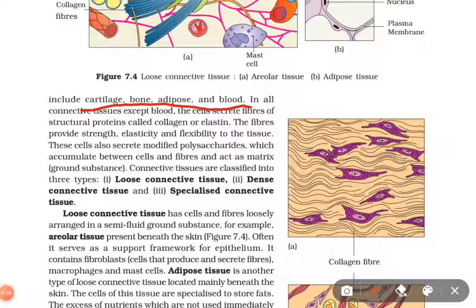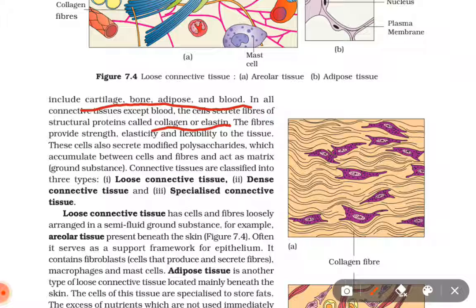In all the connective tissues except blood, the cells secrete fibers of structural proteins called collagen or elastin. The fibers provide strength, elasticity, and flexibility to the tissues. These cells also secrete modified polysaccharides which accumulate between the cells and fibers and act as a matrix, ground substance.